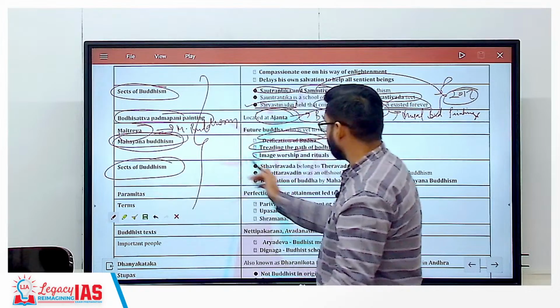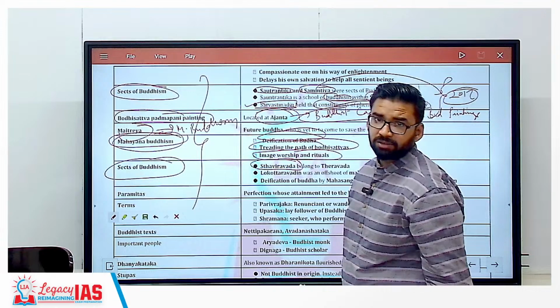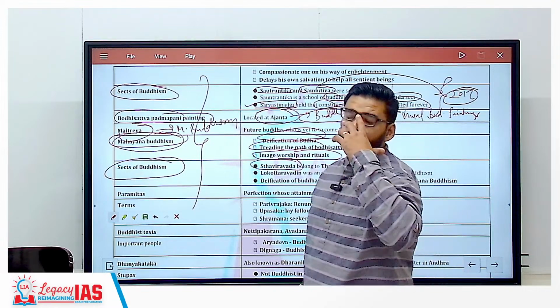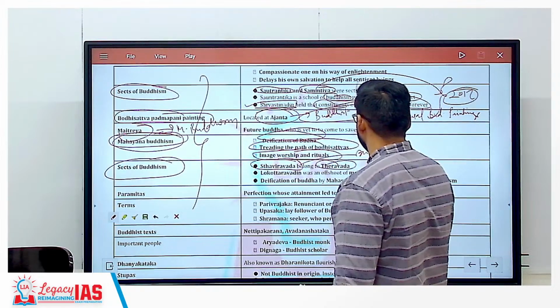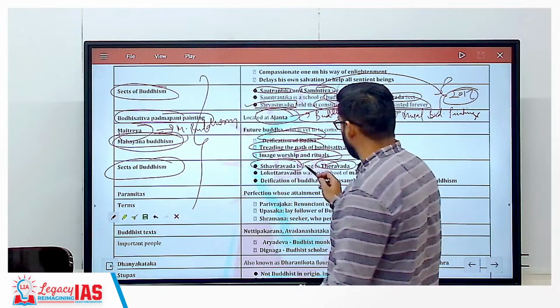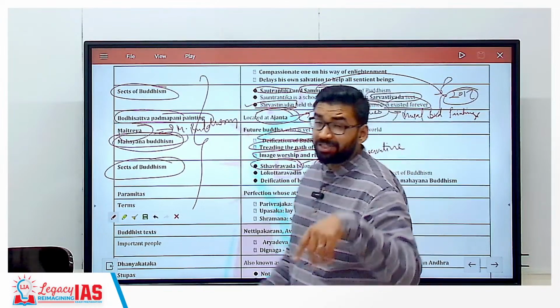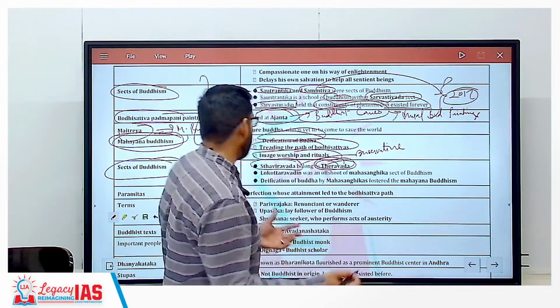Now again, sects of Buddhism. Sthavirvad, Sthavirvadins in the Second Buddhist Council. Sthavirvadins means conservatives who wanted to conserve the teachings of Buddha. So they belong to Theravada only. Theravada means Hinayana, the original teachings of Buddha, symbol worship.